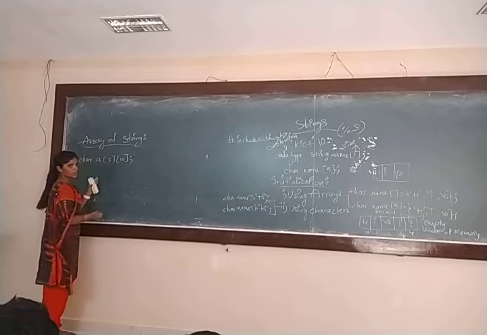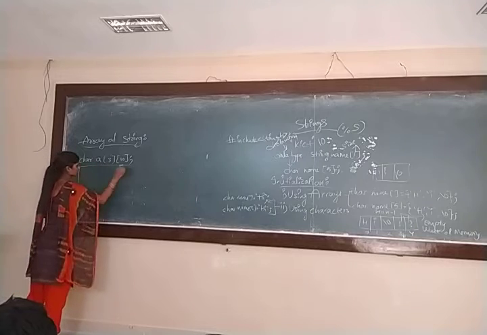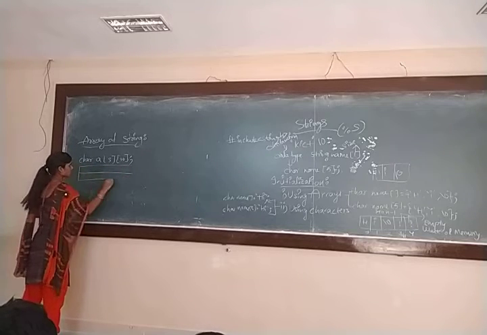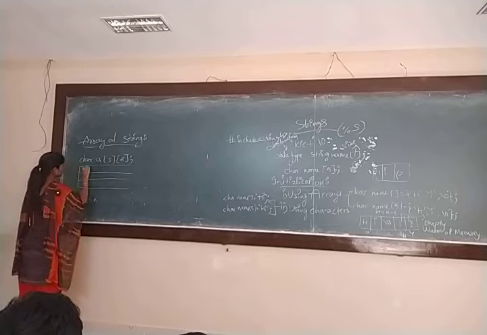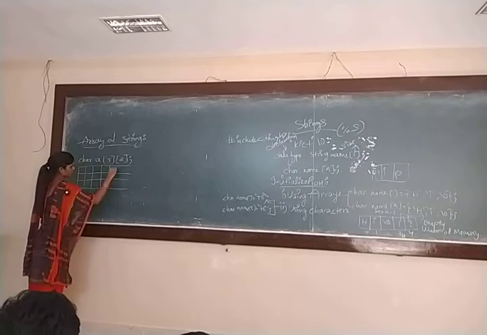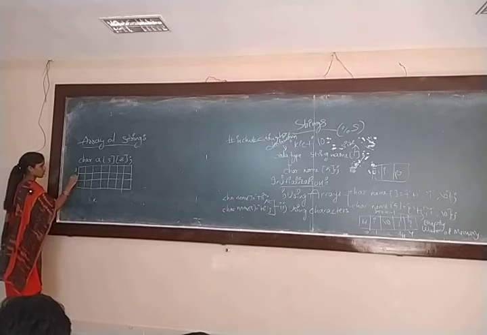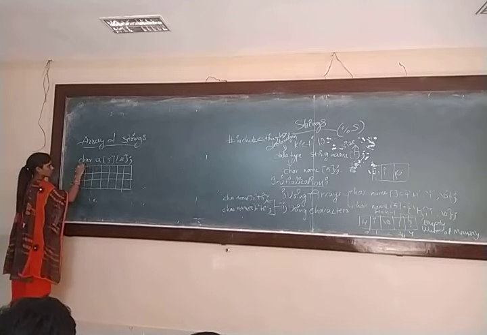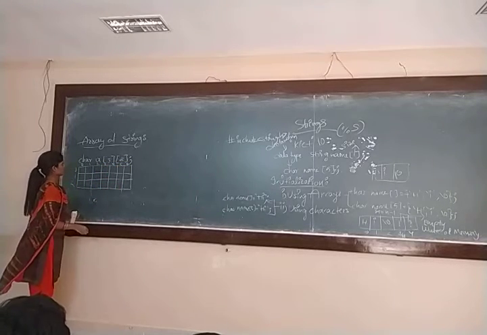So by this what will it allocate? Let us take [3][8]. So row 0, row 1, row 2, and columns 0, 1, 2, 3, 4, 5, 6.